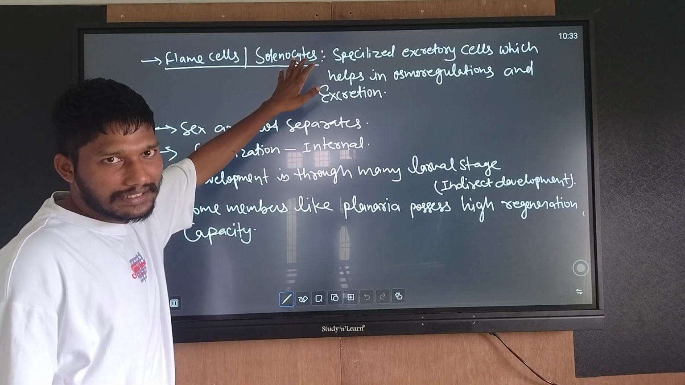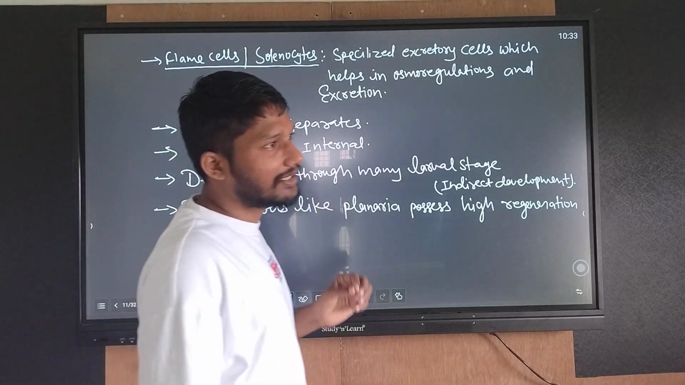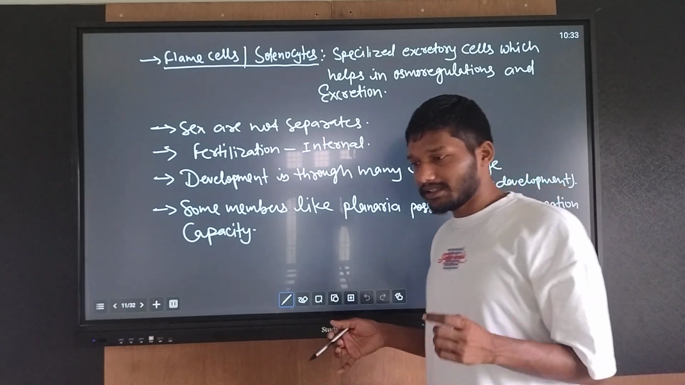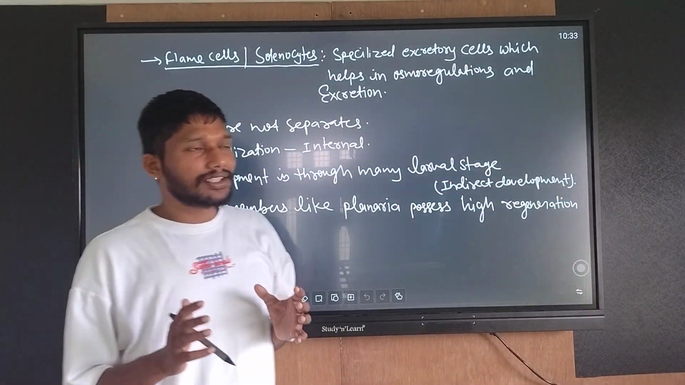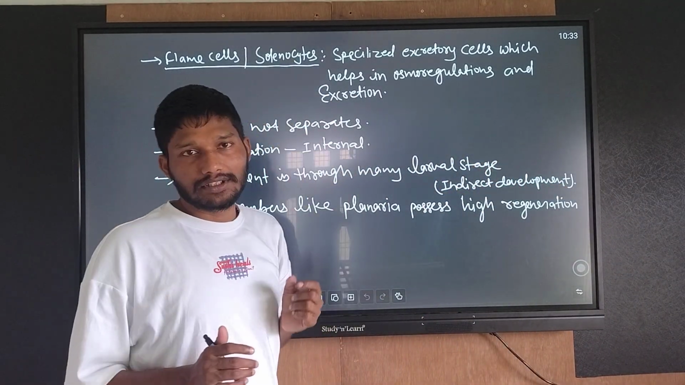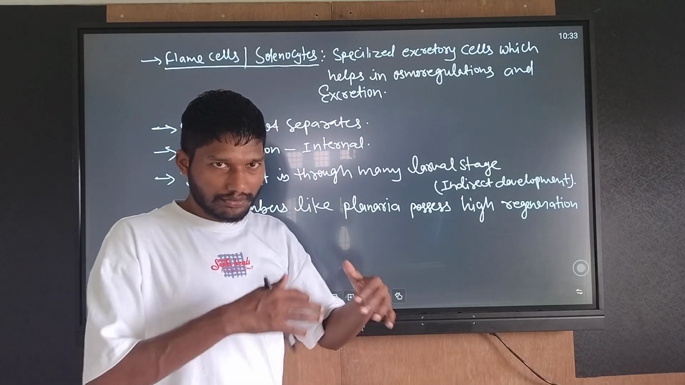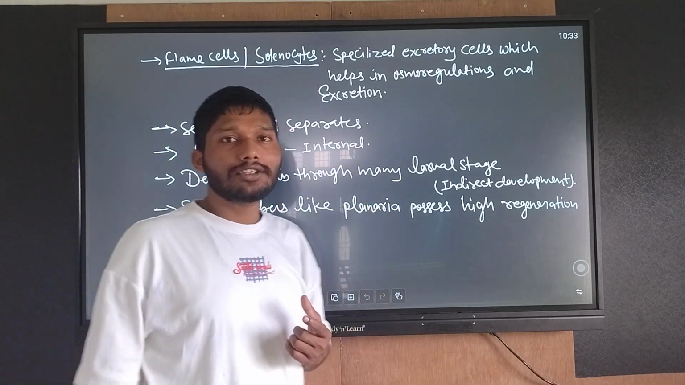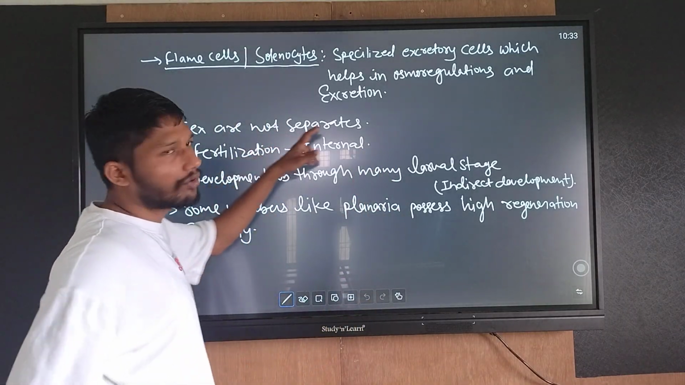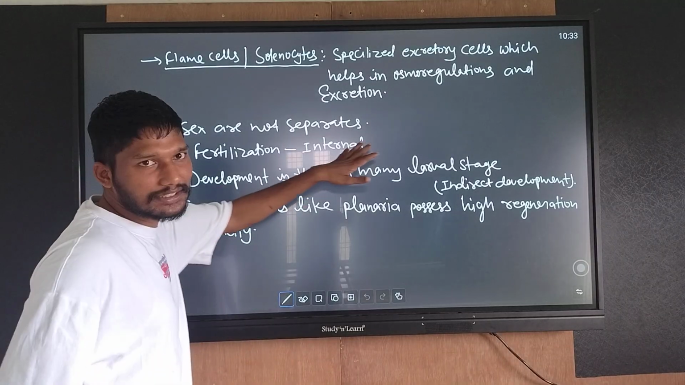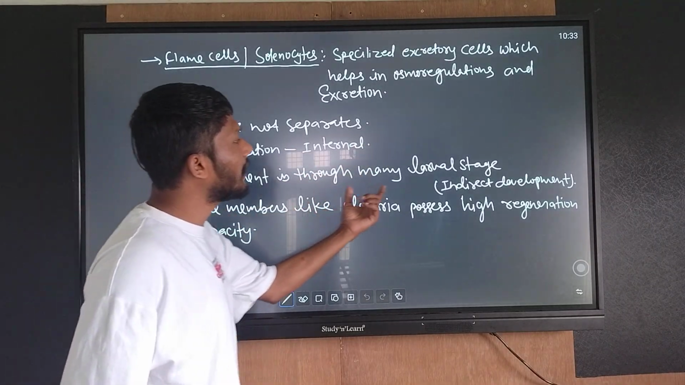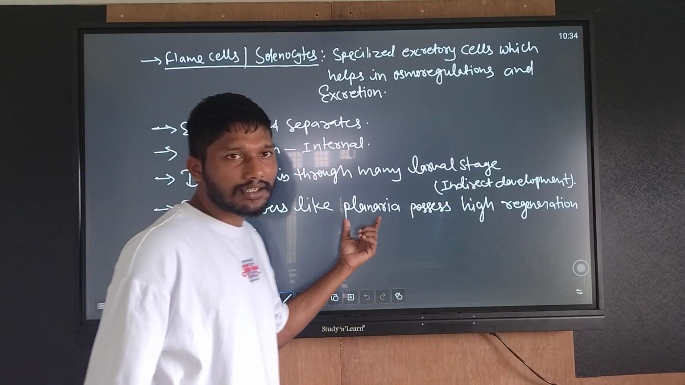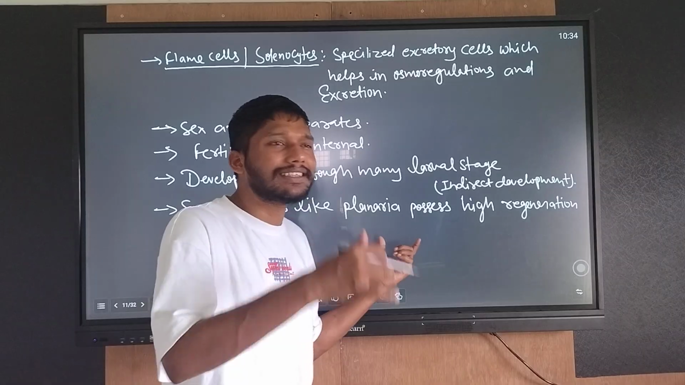Flame cells or solenocytes are the specialized excretory cells which help in osmoregulation and excretion. In Platyhelminthes, remember, the excretory organs are solenocytes or flame cells, which help in osmoregulation for making equilibrium, and in excretion for eliminating the waste product. Sexes are not separate. Fertilization is internal and development is through many larval stages, so indirect development takes place. Some members like Planaria have high regeneration capacity.